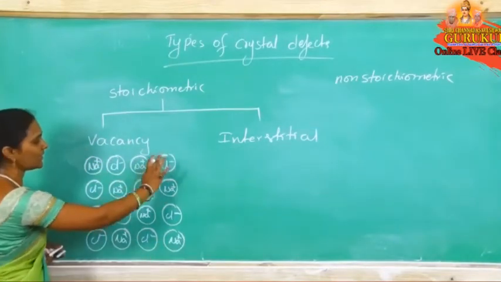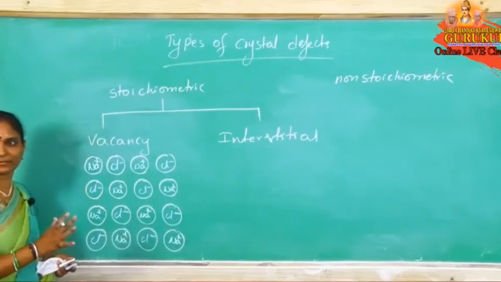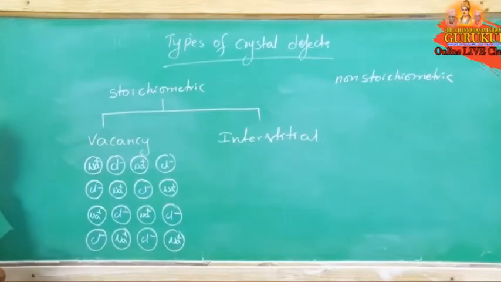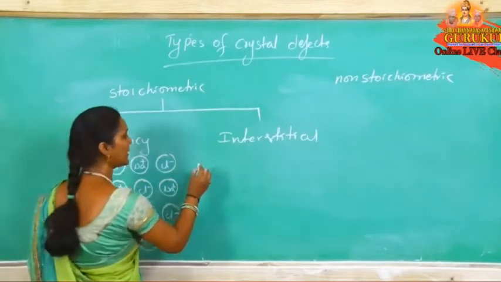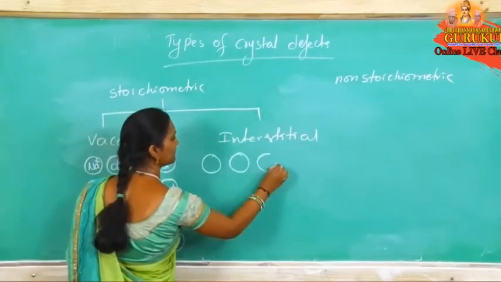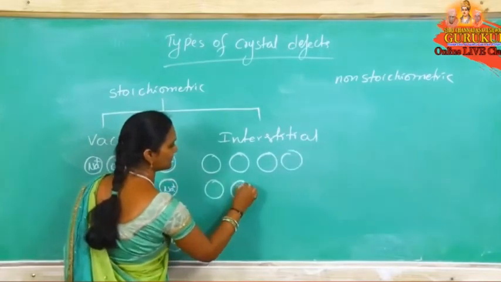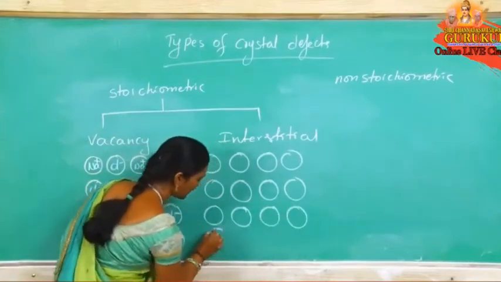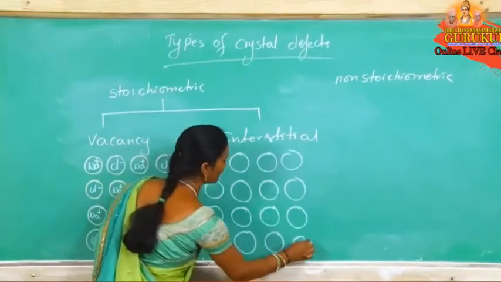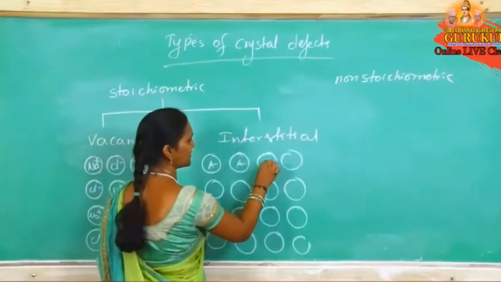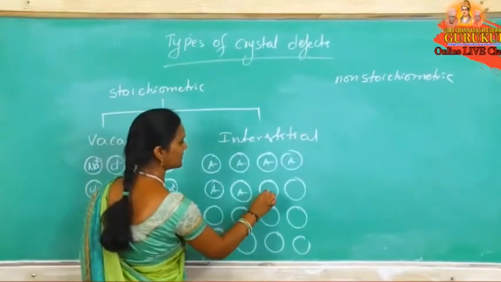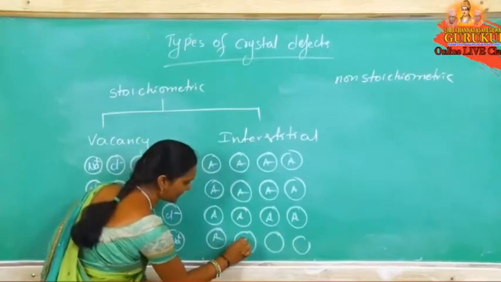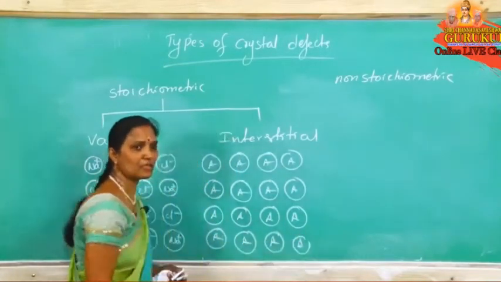Now here I am taking the example of an ionic crystal. Cation and anion are arranged in regular order. Any deviation here? No deviation, no defect. Now I am using a covalent crystal, just one example. Again I am using 8 atoms. This is one covalent crystal. All the constituent particles occupy original lattice sites. Any deviation here? No deviation.